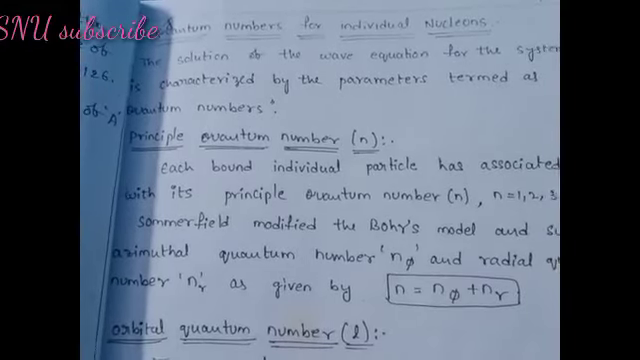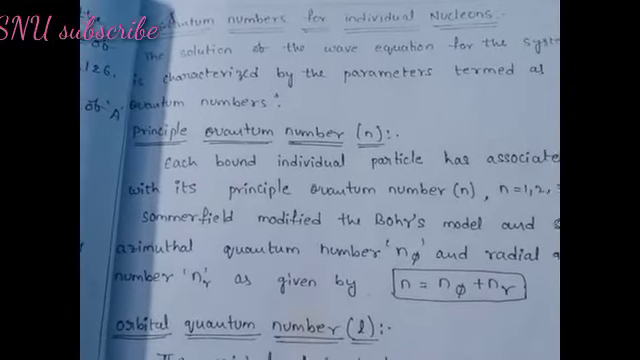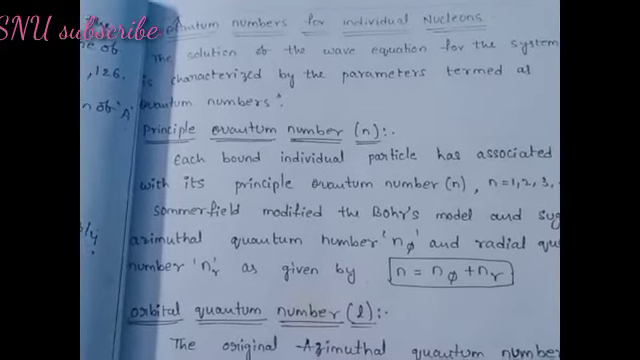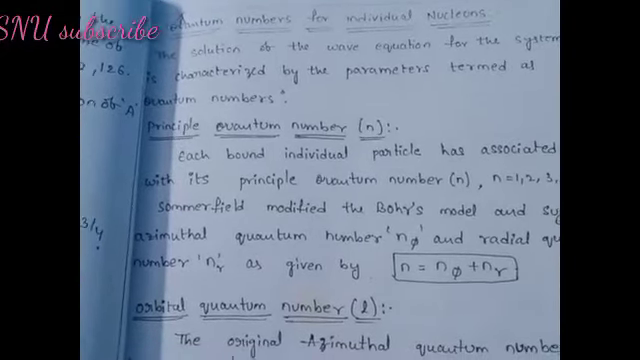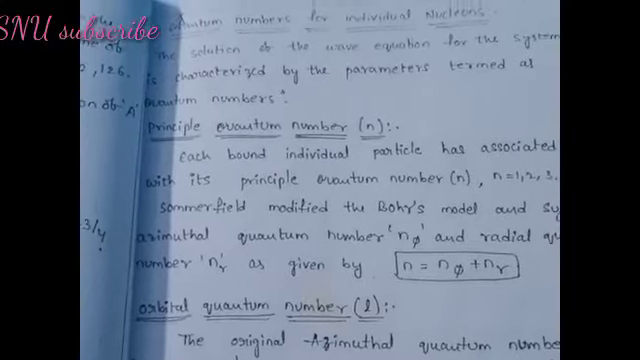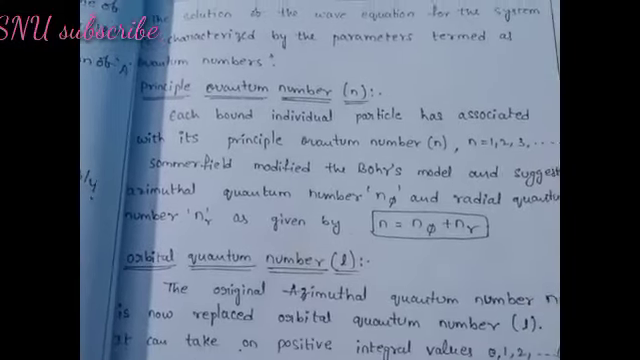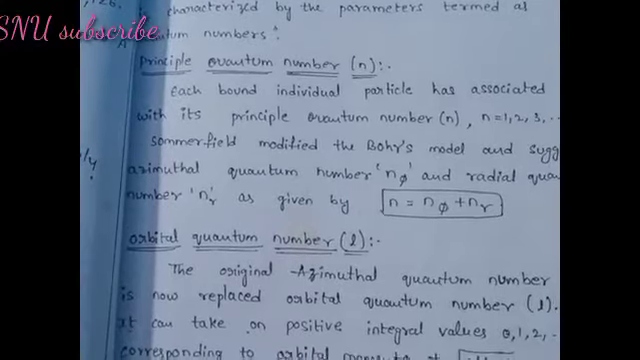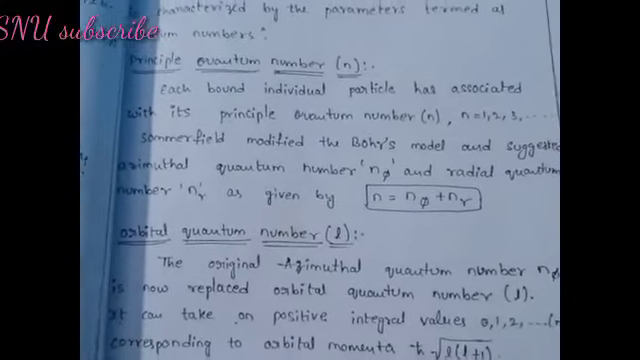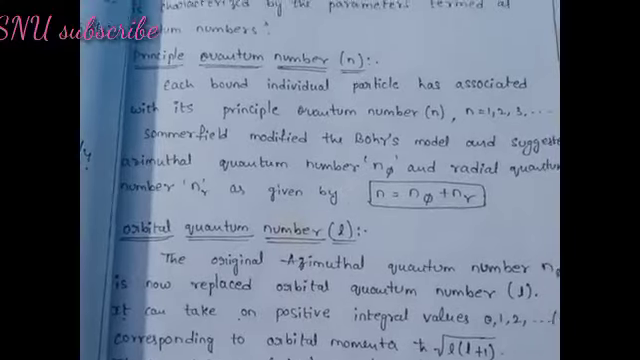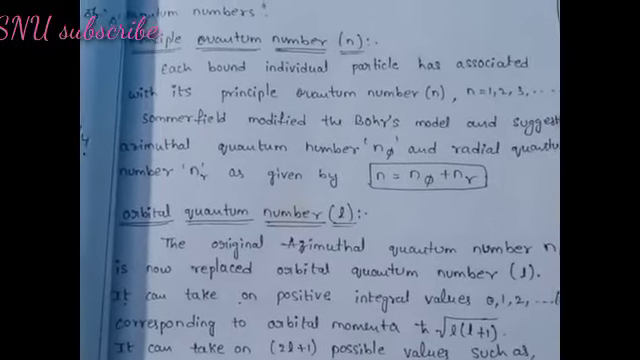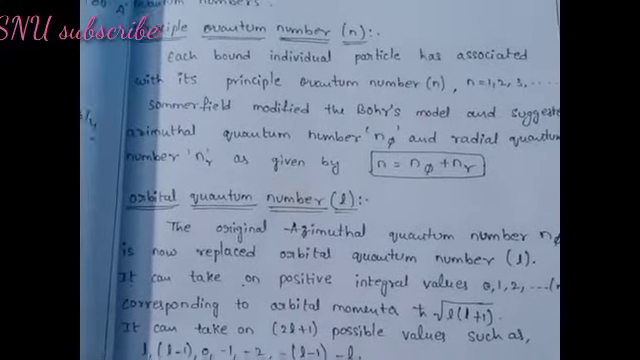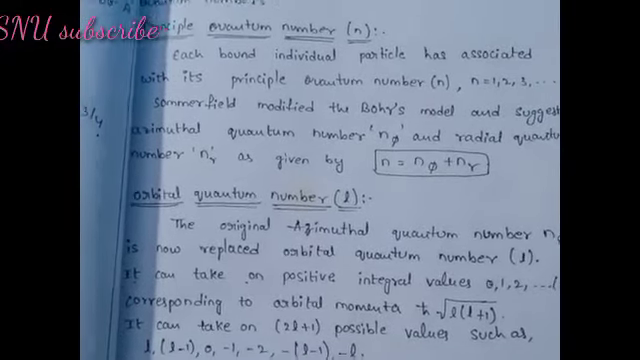Quantum numbers for individual nucleons. The solution of the wave equation for the system is characterized by the parameters termed as quantum numbers. Principal quantum number n. Each bound individual particle has associated with it a principal quantum number n equal to 1, 2, 3, and so on. Sommerfeld modified the Bohr model and suggested azimuthal quantum number nφ and radial quantum number nr, as given by n = nφ + nr.